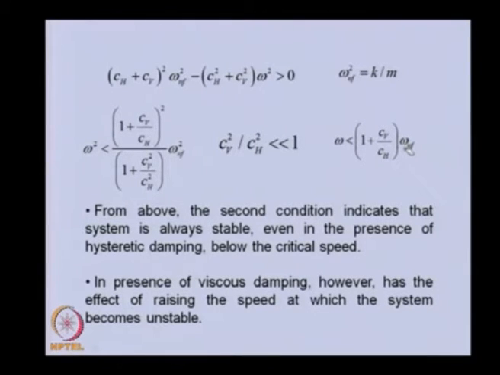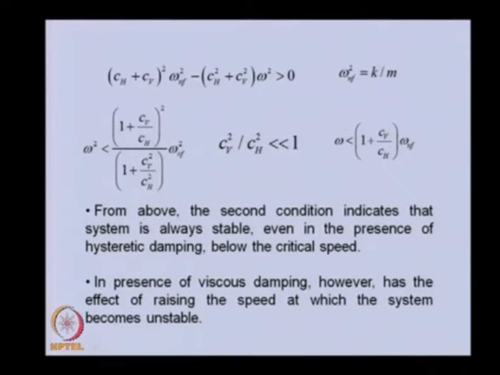So we see that with damping, the speed below which the system is stable increases, and especially if we increase the viscous damping in the system, we can increase the stability of the system by some amount.